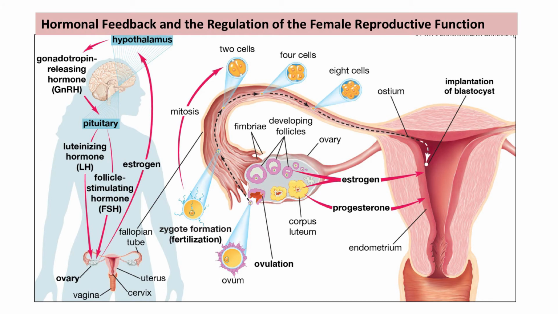Now, coming to the hormonal feedback and regulation of the female reproductive system. What happens? Similar to the male reproductive system, gonadotrophin releasing hormones are secreted by the hypothalamus that will influence the pituitary to secrete luteinizing hormone and follicle stimulating hormone. These two will act together on the ovary, which will be triggered to secrete estrogen or the female reproductive hormones. Now, when estrogen level goes up in your blood, it will have a negative feedback on the hypothalamus to regulate the inflow of gonadotrophin releasing hormone, thereby decreasing the release of LH and FSH.